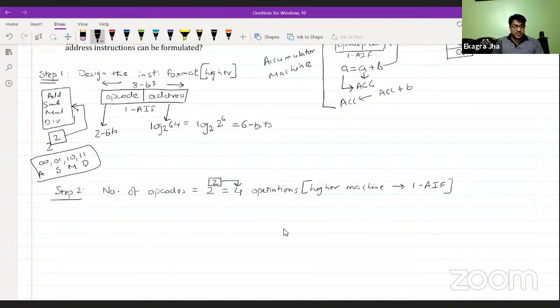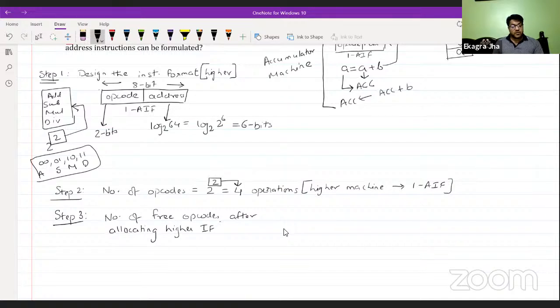So we'll start with step 3. After you calculate the number of opcodes, you need to find the number of free opcodes after allocating the higher instruction format, which in our case is the one address instruction.